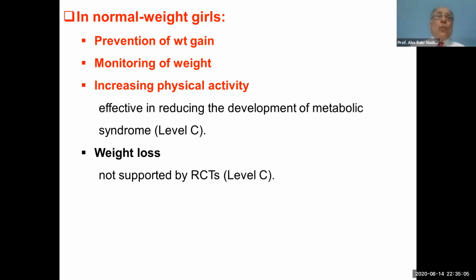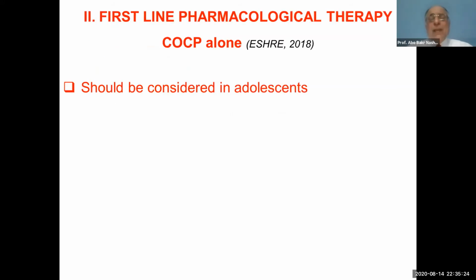Are you going to ask the normal weight girl to decrease her weight? No. According to the randomized controlled studies, this is not supported. Do not ask her to reduce her weight, but only to maintain her weight and not increase it.